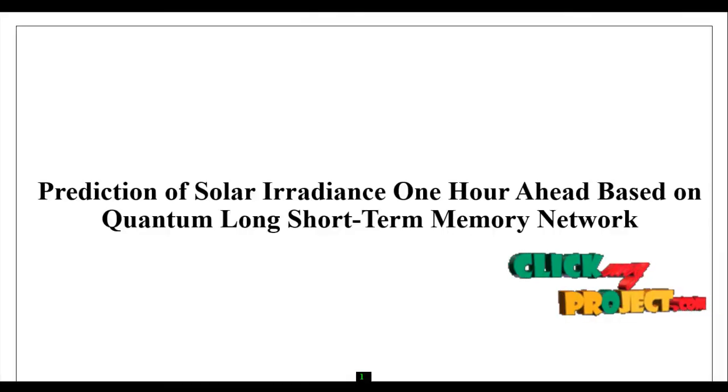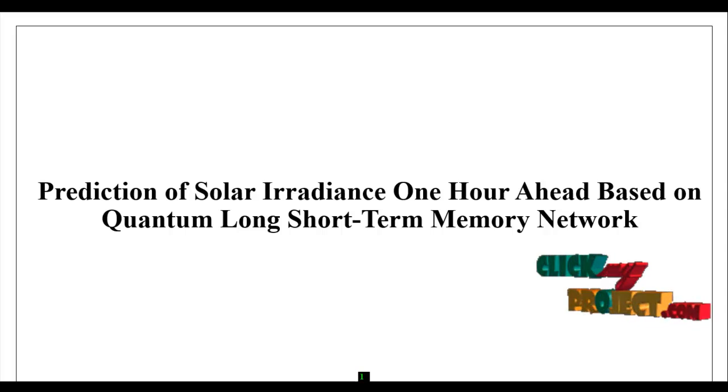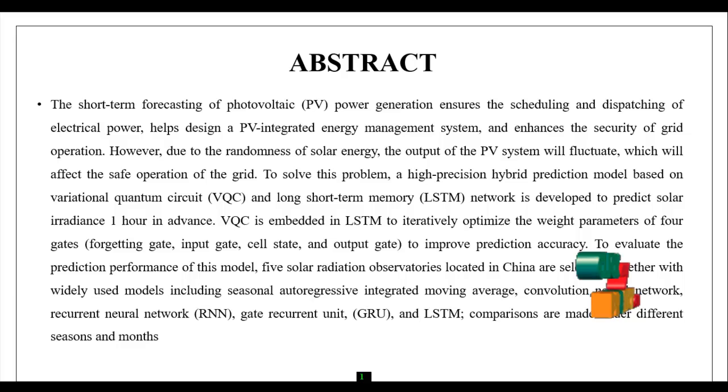Our project title is Prediction of Solar Irradiation 1 hour ahead based on the quantum long short-term memory algorithm. Our project abstract is short-term forecasting of photovoltaic PV power generation, to ensure the scheduling and dispatching of the electrical power and help design the PV integrated energy management system. The energy management system is based on the battery and supercapacitor, enhancing the security of grid operation.